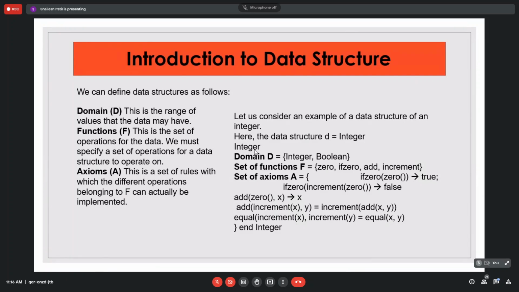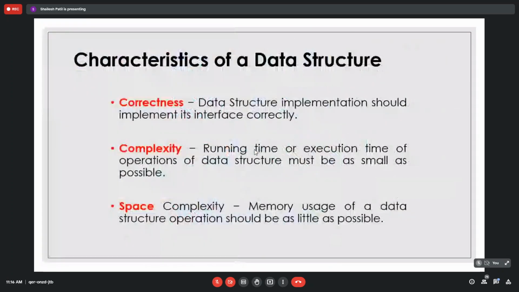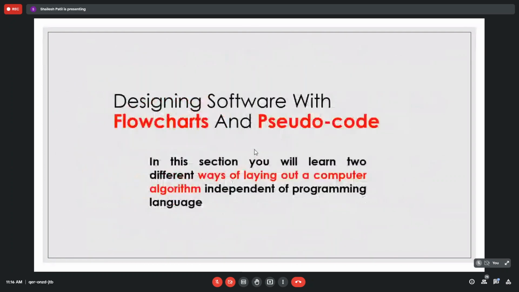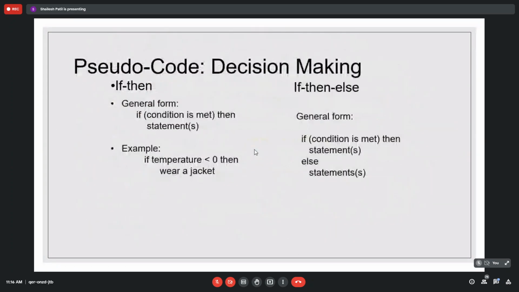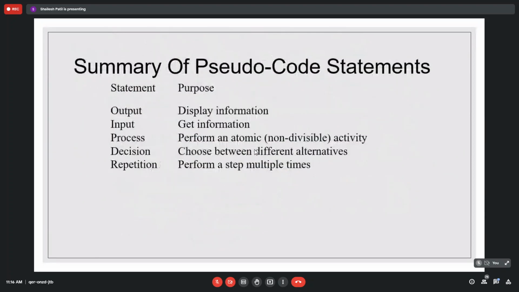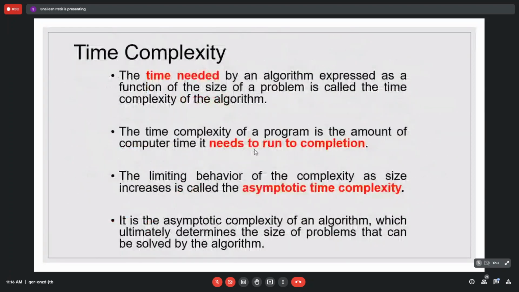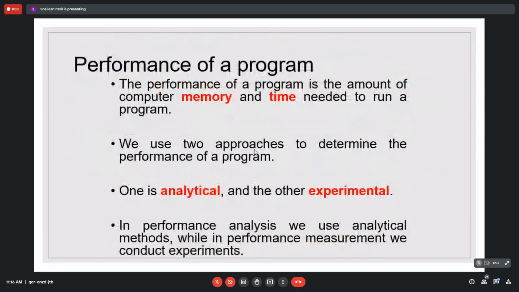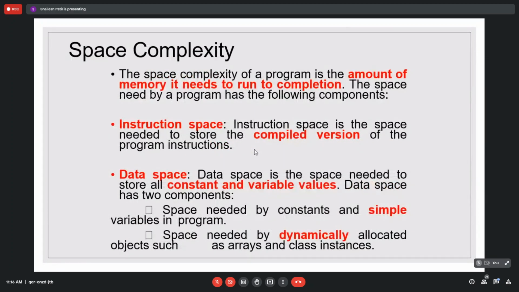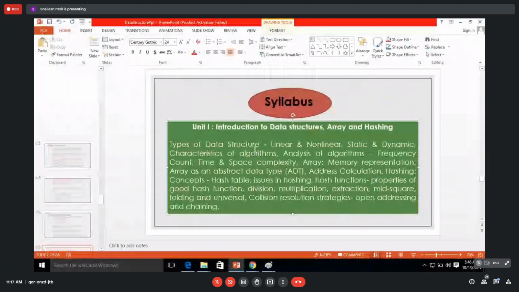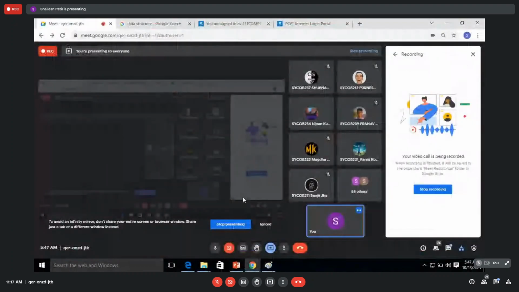In tomorrow's lecture we will finish up this abstract concept. We are not going to look at arrays now. Tomorrow's lecture we are going to focus on the analysis of algorithms. That is a very, very important lecture, so don't miss it. We'll see how to calculate time complexity and space complexity in a practical approach, not only theoretical. We'll see practically how we are going to work with that.